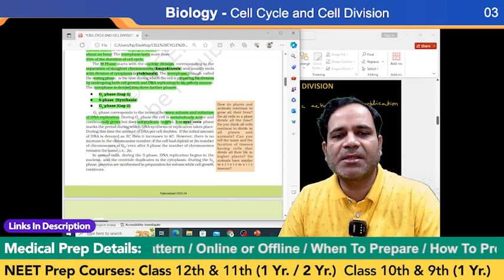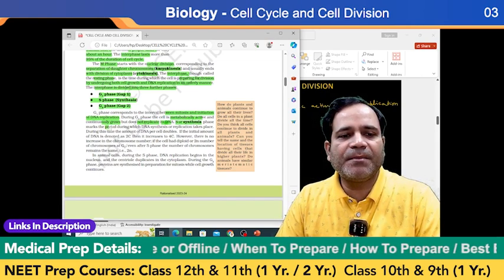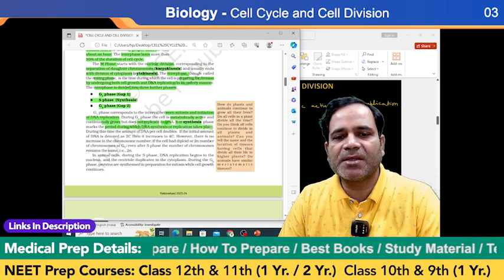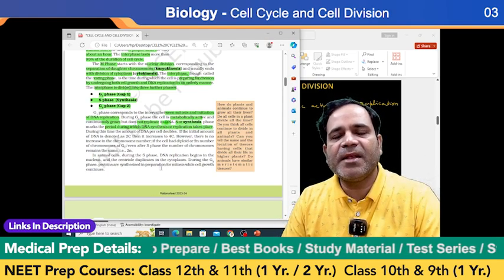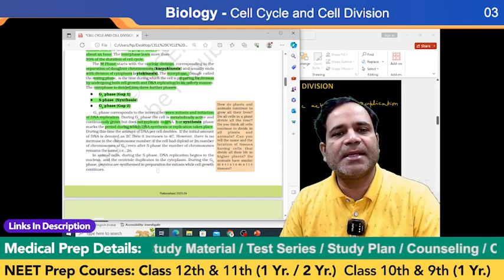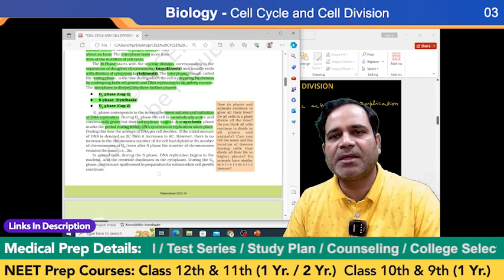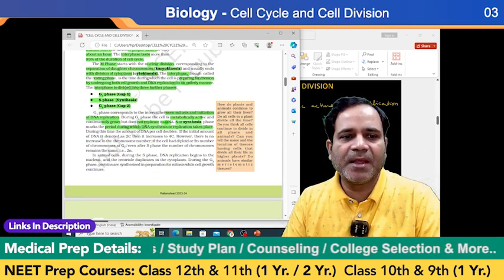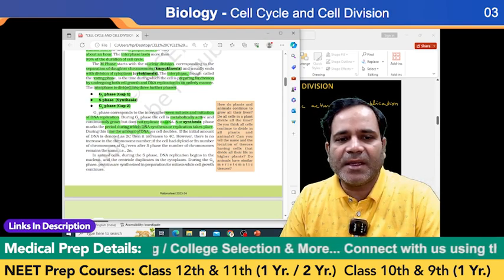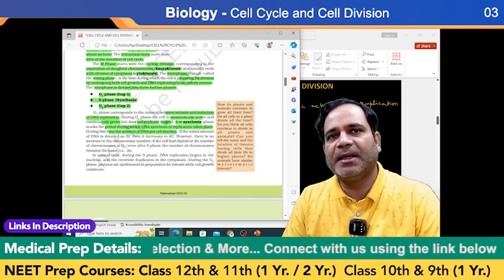In the S or synthesis phase, this marks the period during which DNA synthesis or replication takes place. If anybody asks you in which phase replication of DNA takes place, you say S phase, that is the synthesis phase. In this phase, the amount of DNA per cell doubles.